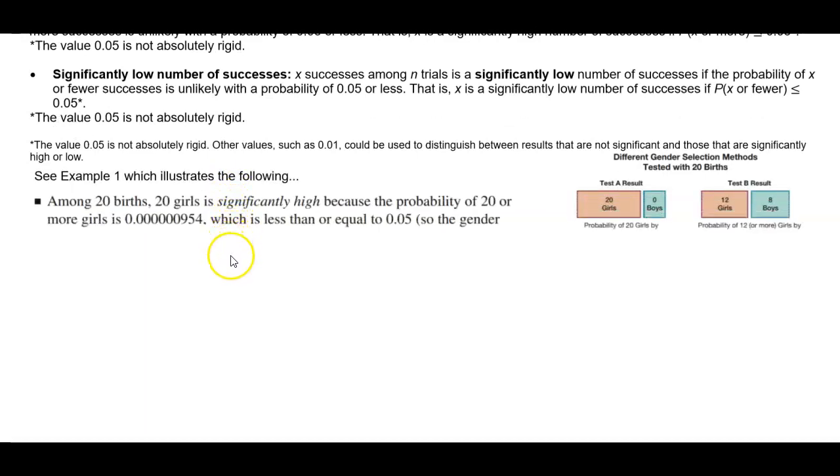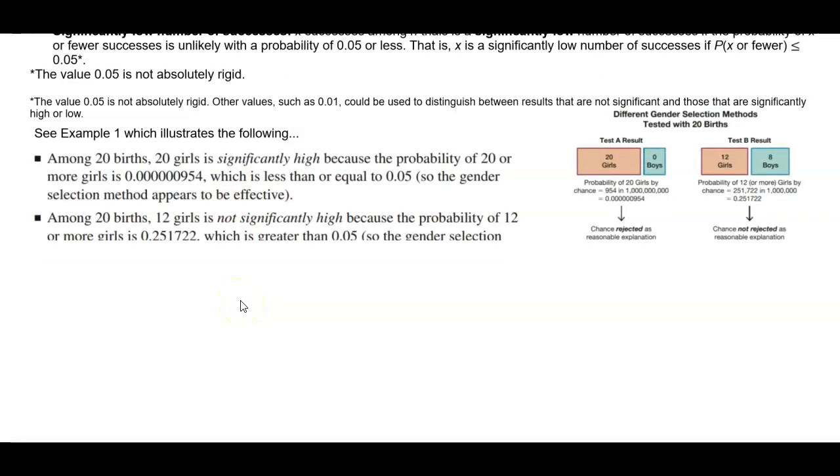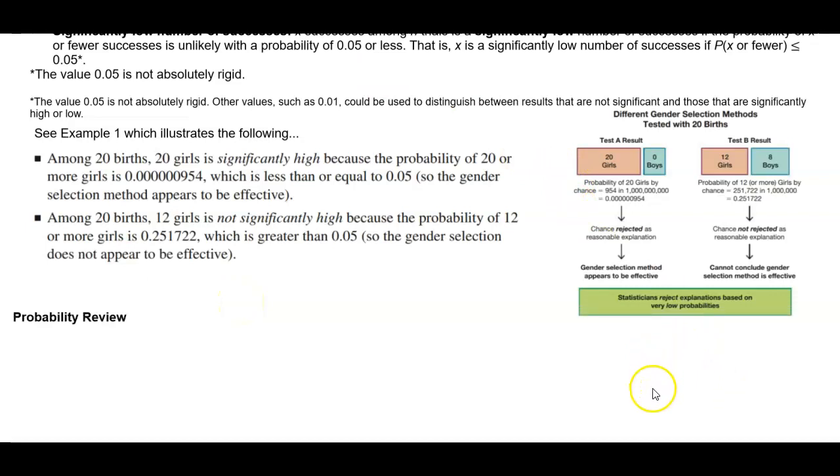Now, let's take a look at this example here, for example 1 in this illustration. So we're going to come back to this example that we've seen before. Now, remember that on here in this diagram over here on the left-hand side, we have the 20 births. 20 births and 0 boys gives us a probability of 0.000000954. And then for the probability of 12 girls in test B, we got the probability of